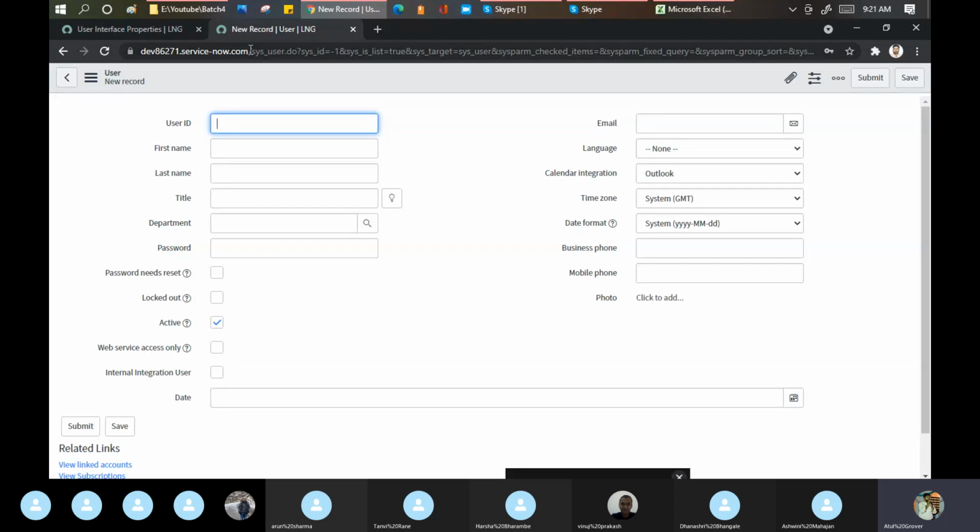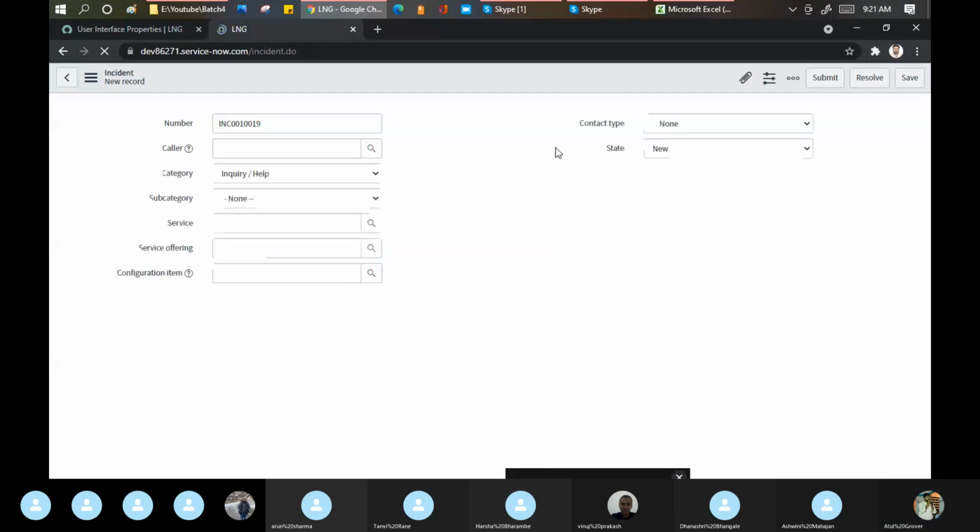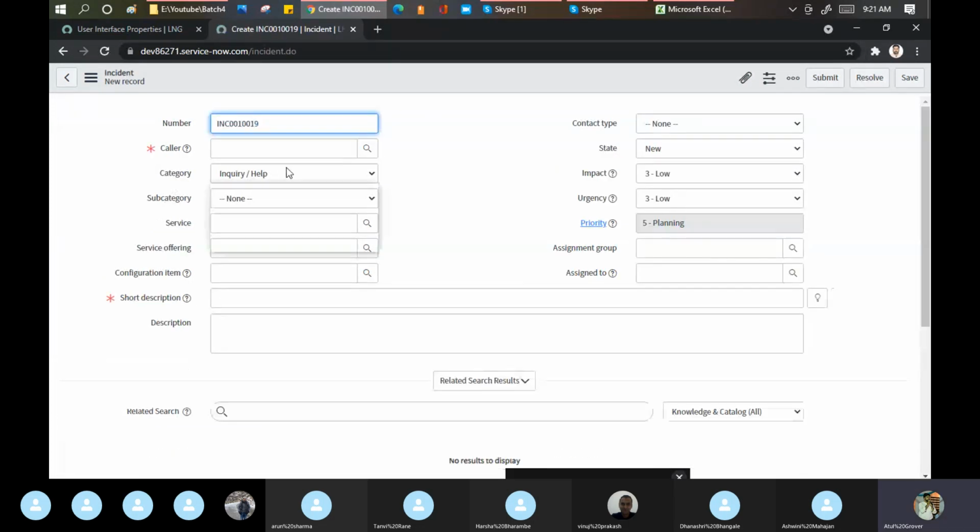Let me go on this one. Yes, incident. This category. These are my foundation data. If I remove the category from the incident table, are you guys able to create an incident? No. This CMDB is my foundation data. I need a minimum of CIs to run my system, sir. Assignment groups are my foundation data.